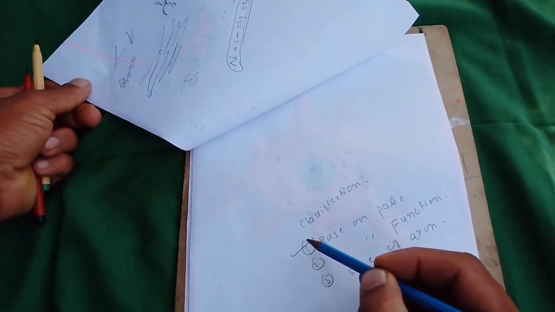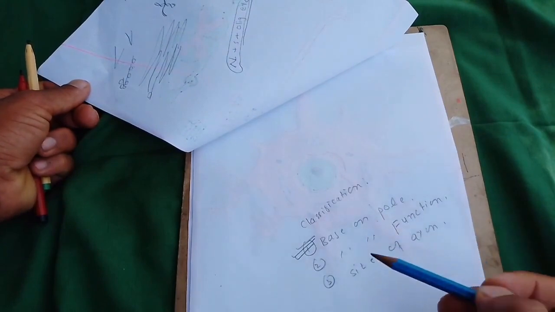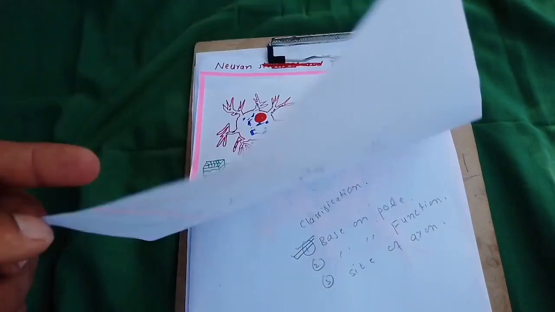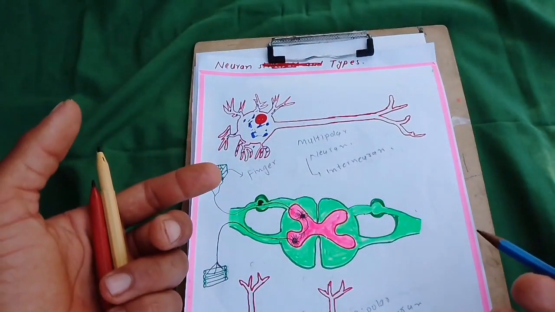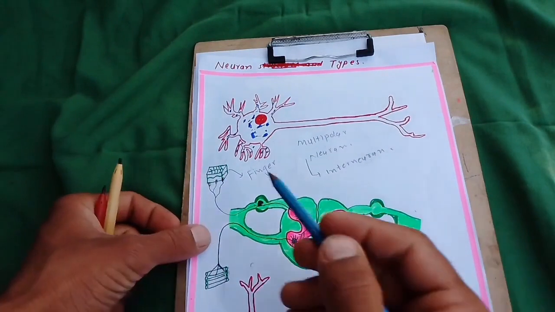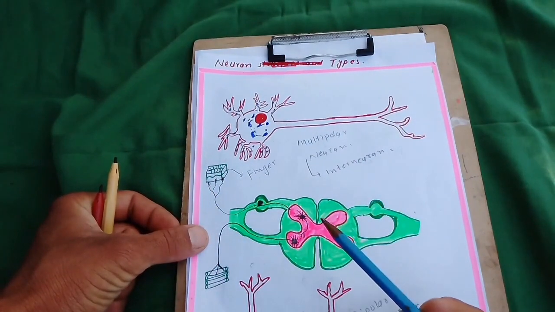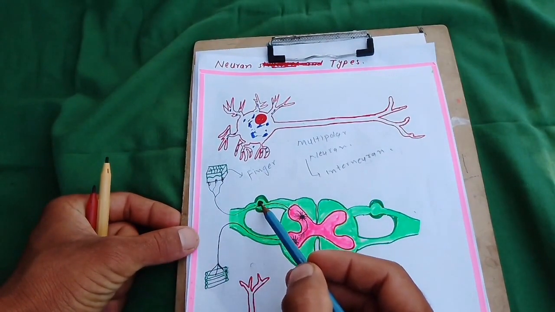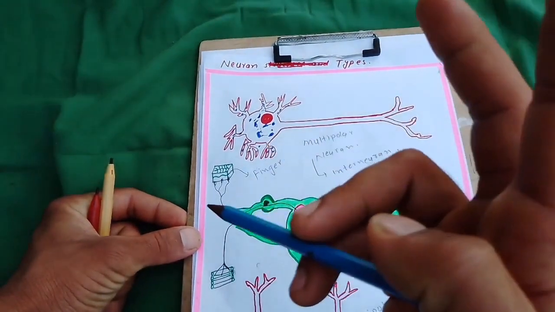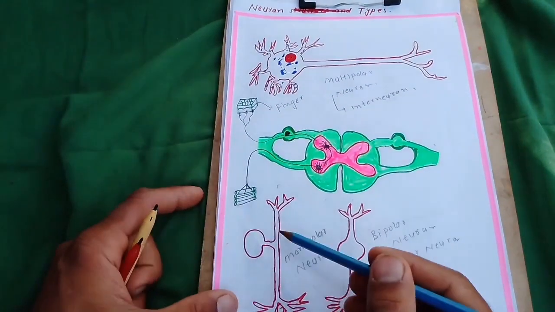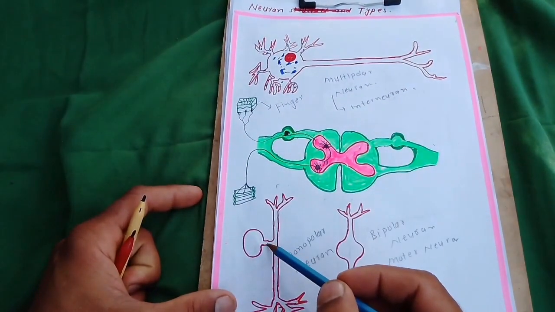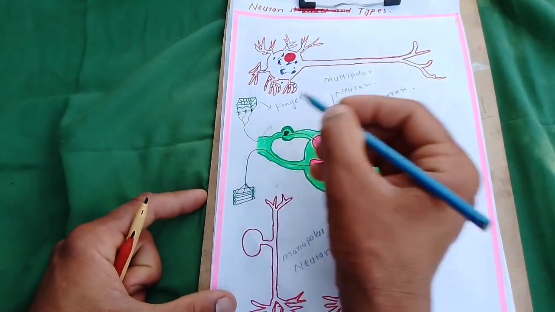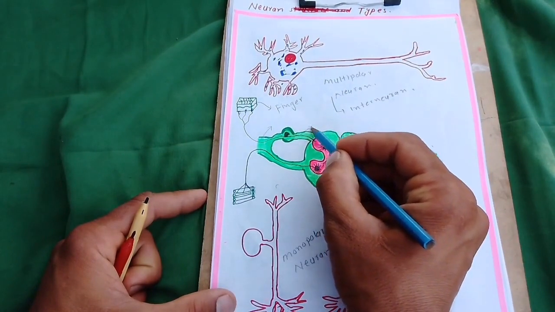This one is okay, based on the pole. Now based on the function, there are 3 types of neuron: motor neuron, sensory neuron, and interneuron. This one is the sensory neuron. Sensory neuron has a long dendrite and a short axon. Sensory neuron has 2 parts mainly. This one is called the peripheral branch, while this one is called the central branch.